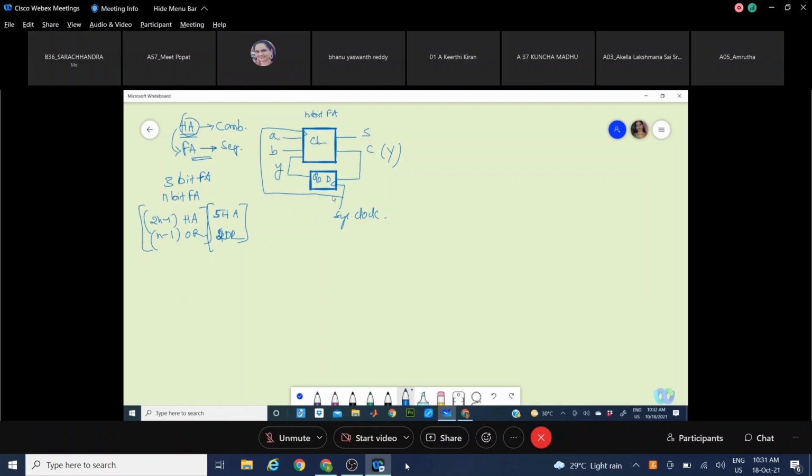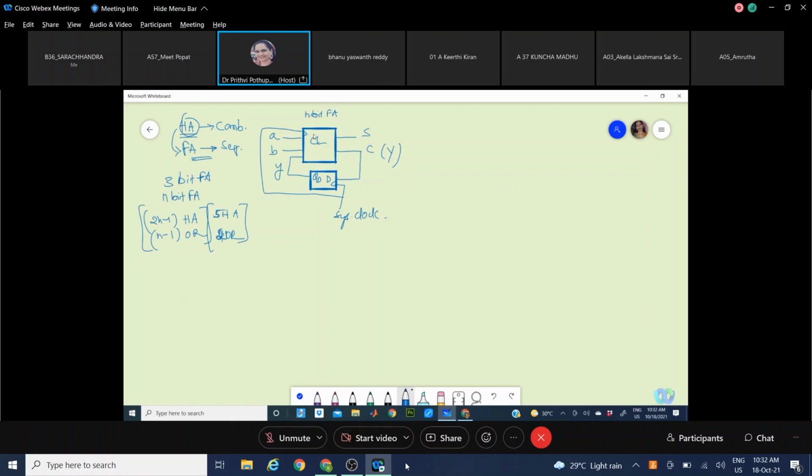Clock is the element we are adding to this design now. That means we are now taking the analysis based on the clock. Earlier we didn't. The in-place bits were added, taking care of the carry coming from the previous stages. Now the same concept I would like to put into sequential mode, where a system clock guides the transitions happening between the inputs and outputs.